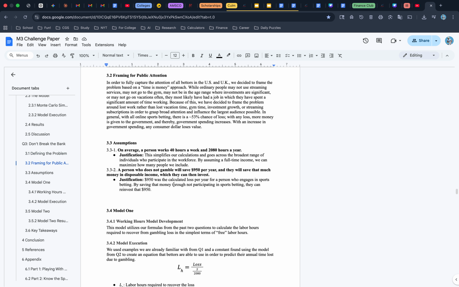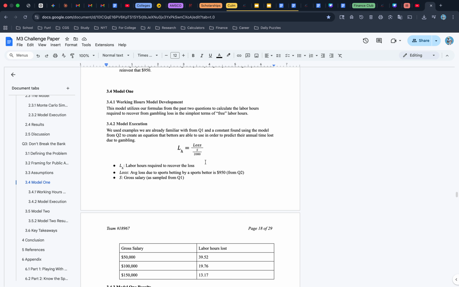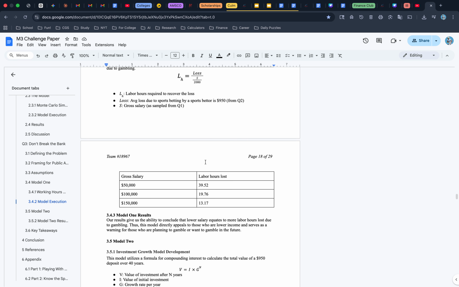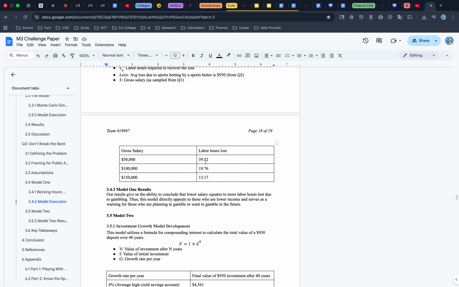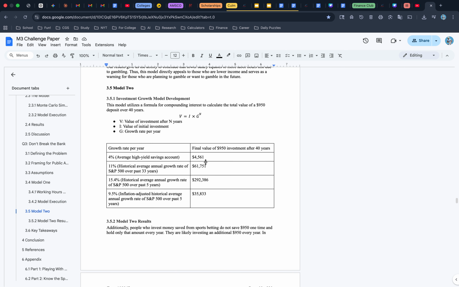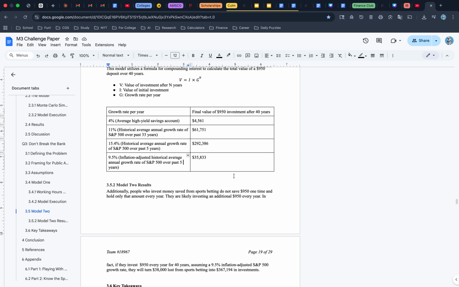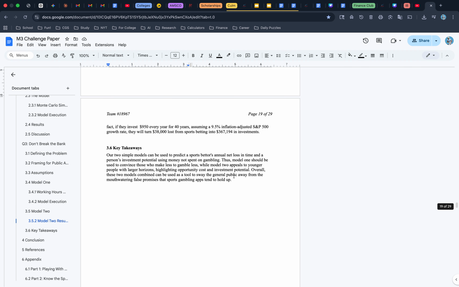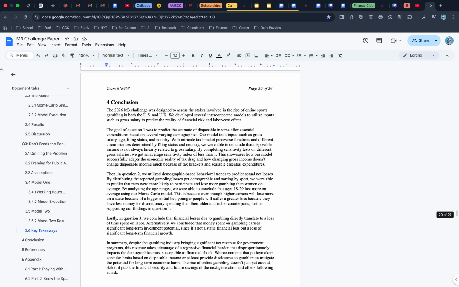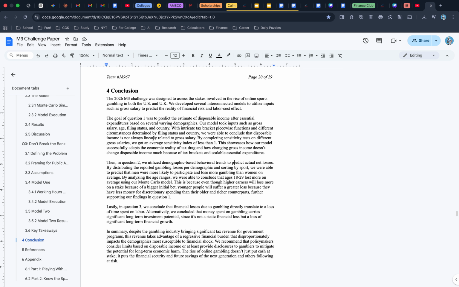And a person who does not gamble will save the $950 per year, and they can invest that money. So our model is basically investing using the S&P 500 average returns. Basically, we calculated how much labor hours were lost in order to cover that $950. So for our investment growth, we took a lot of different types of investment ideas, and we showed that you essentially lose a lot of time and money just by sports gambling on average. And here's our key takeaways and our final conclusion. So our final conclusion just kind of concluded all of those.